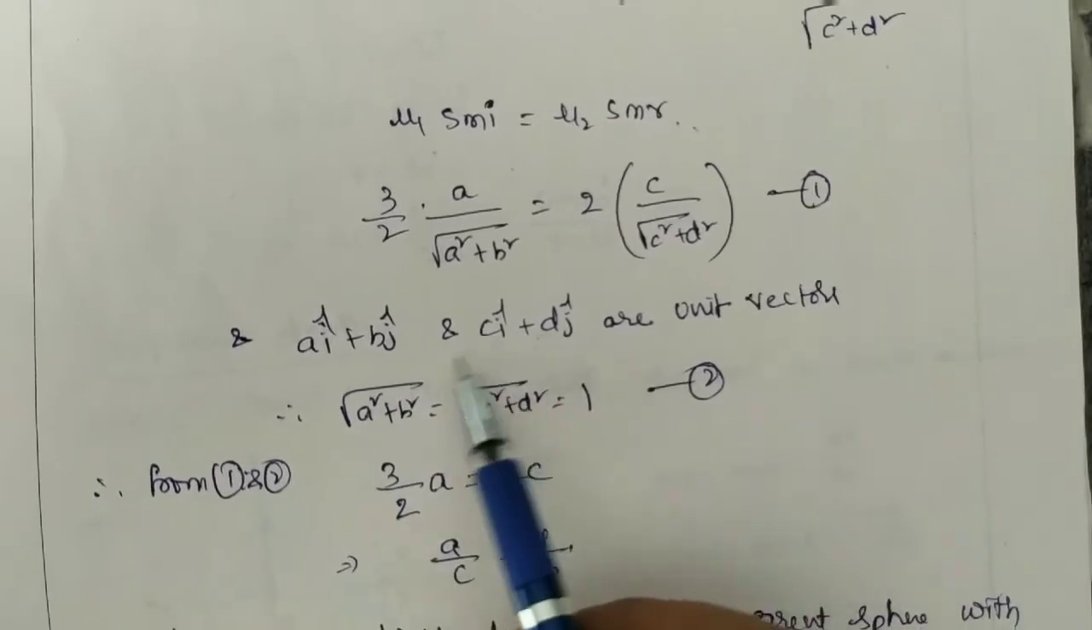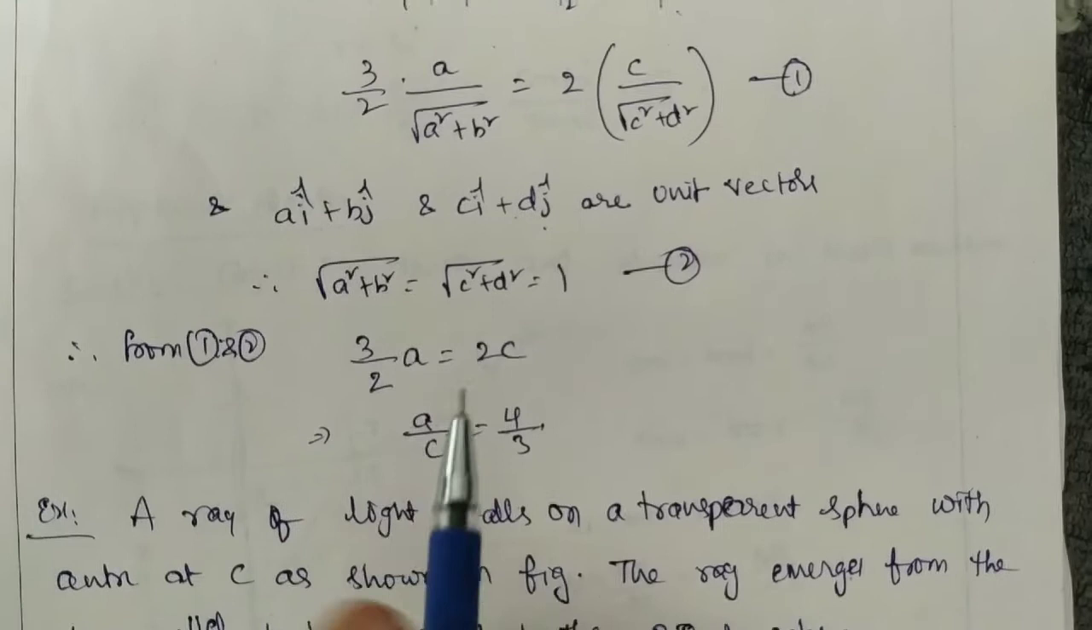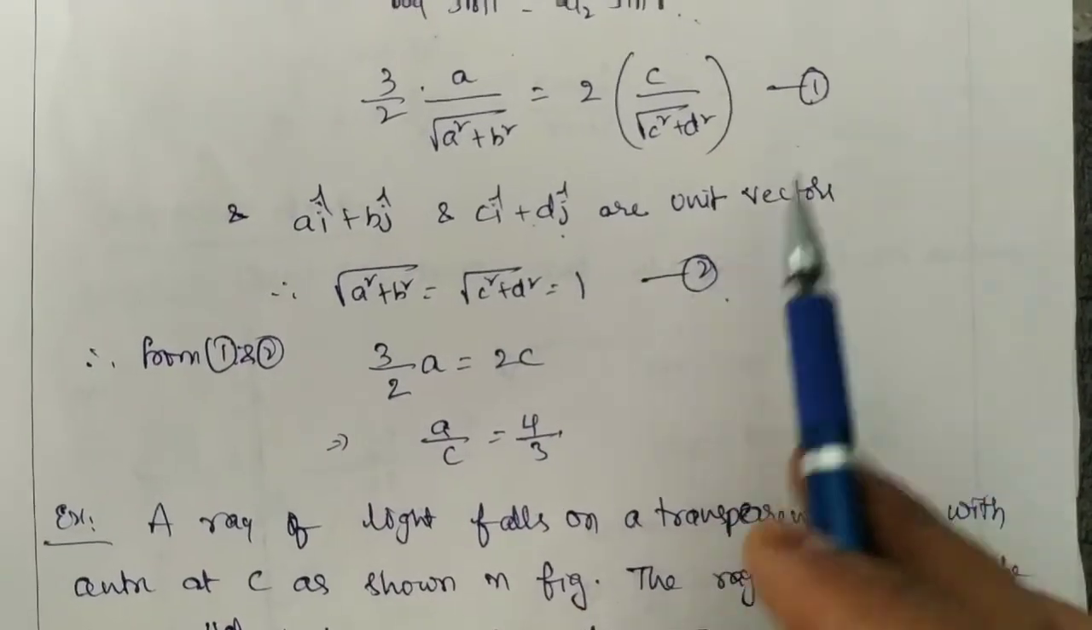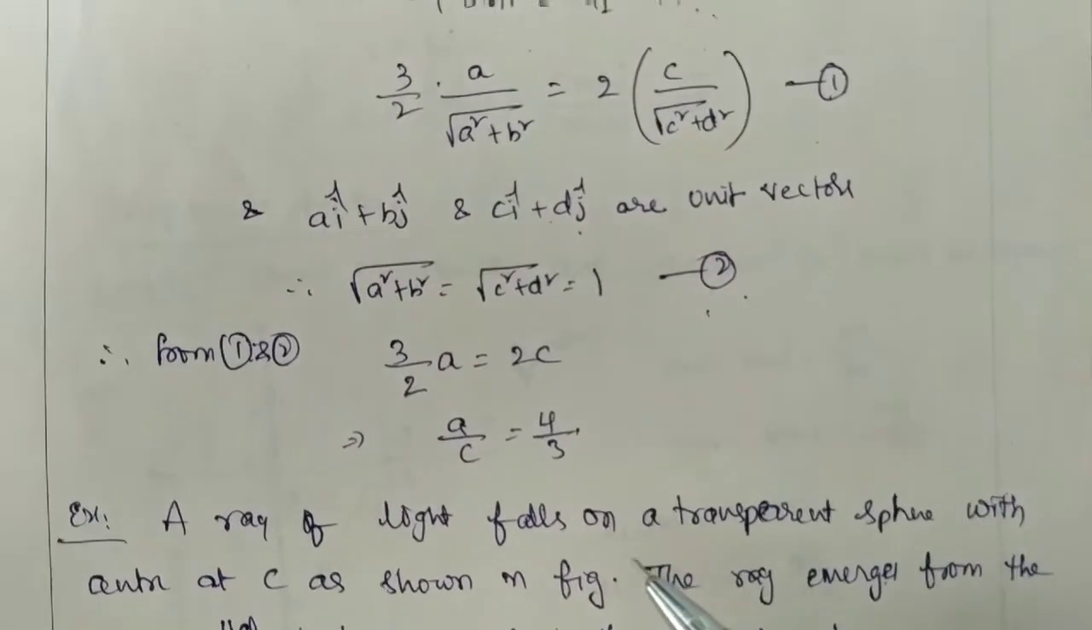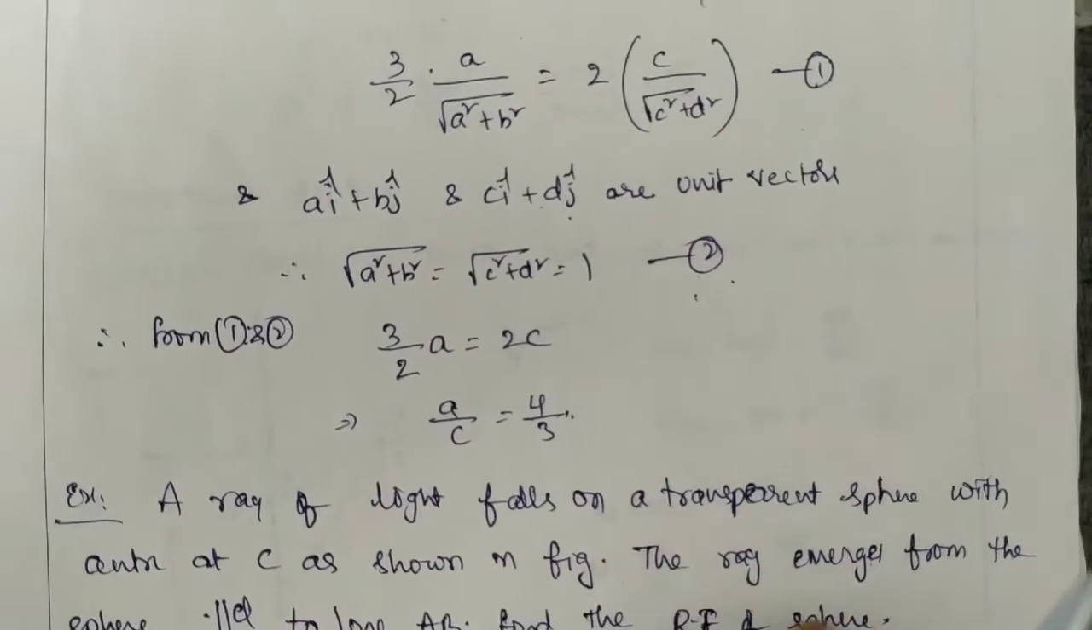And as you know, these are nothing but unit vectors. You can take their magnitudes equal to 1. So by equating them to 1 you will get one more equation. Now by solving 1 and 2 you will get the A by C value. So A by C value is nothing but 4.3.